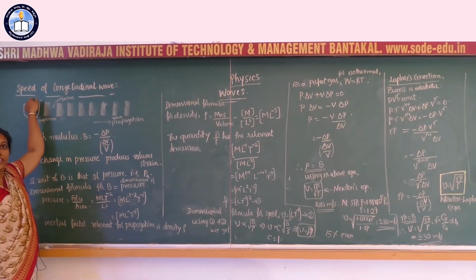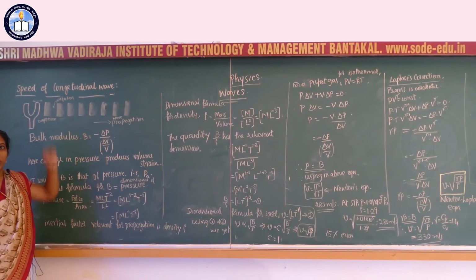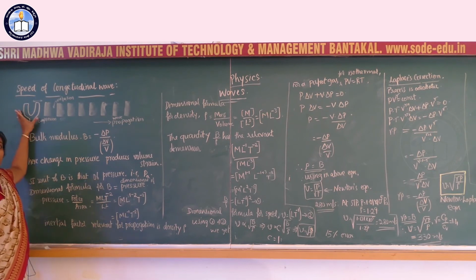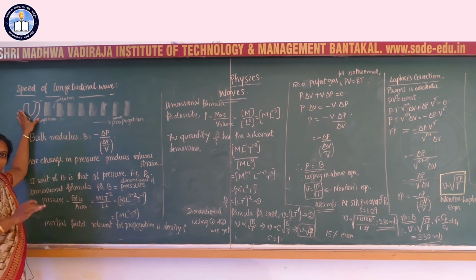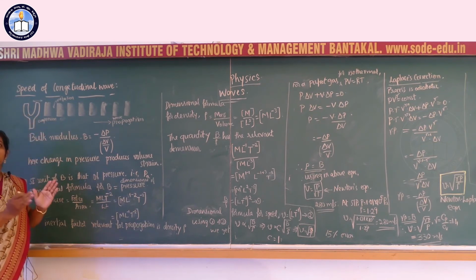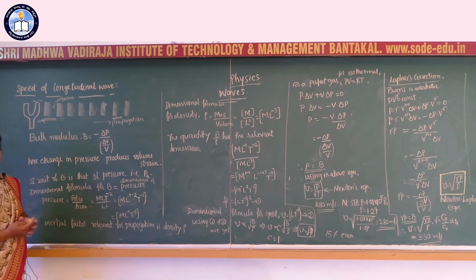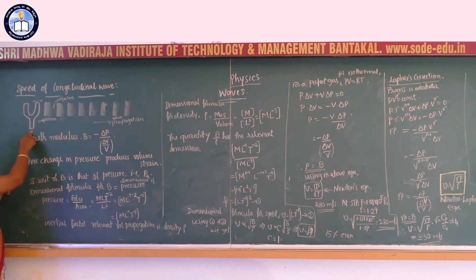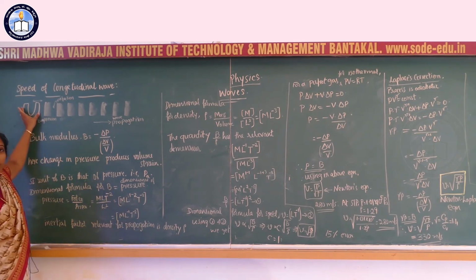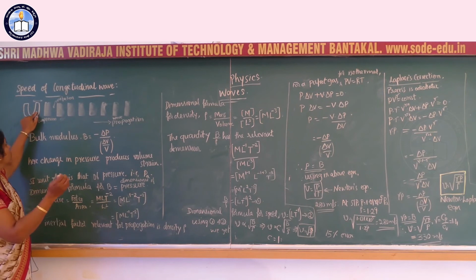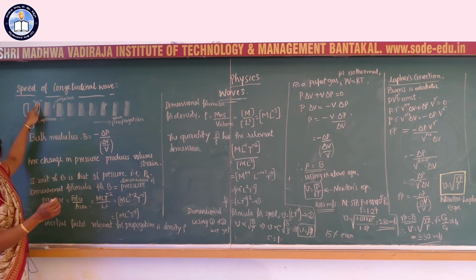Let us recall the derivation. Speed of a longitudinal wave. Here the sound wave is a longitudinal wave. Sound propagates in a medium; it requires a material medium for propagation. During its propagation, there is alternate compression and rarefaction of air molecules. If you consider a tuning fork and vibrate its prongs, the prongs vibrate to and fro about the equilibrium position.